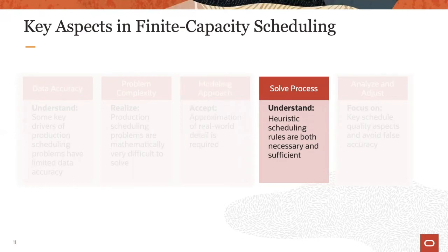Due to the nature of production scheduling business processes, with the need to frequently generate a schedule in a fast manner, the usage of mathematically exact solution methods is generally not feasible. From this and the previous points, it follows that heuristic decision rules for schedule generation are usually not only necessary but also sufficient.